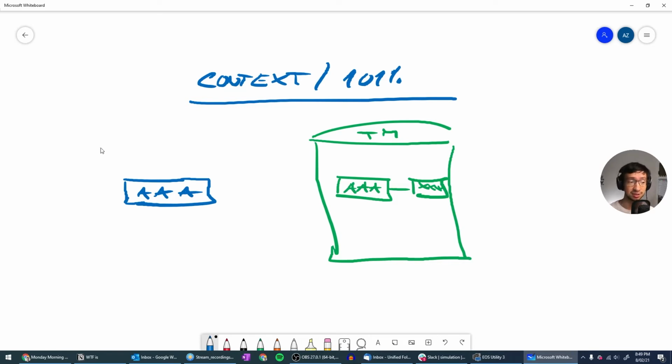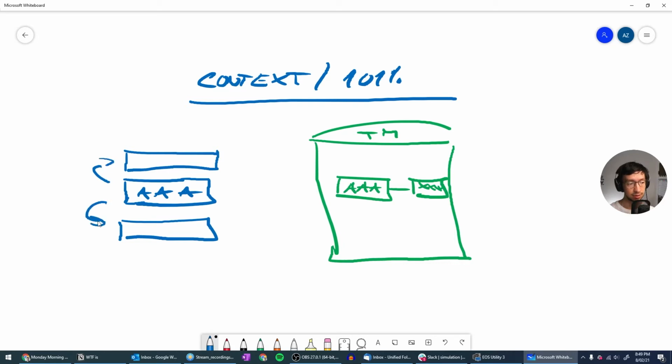Now, how is the context determined? Context is simply determined by the preceding segment and the following segment. Okay? So what is the text before and what is the text after the segment that we're currently translating? Because the translation memory also stores this information of the context, for the AAA that we already have in the translation memory, we have the context.